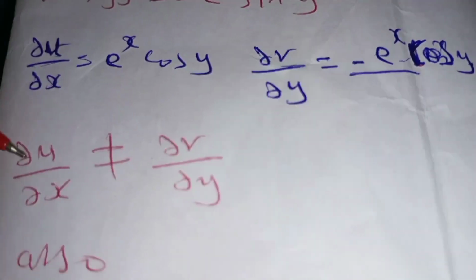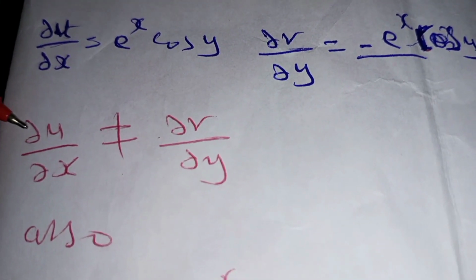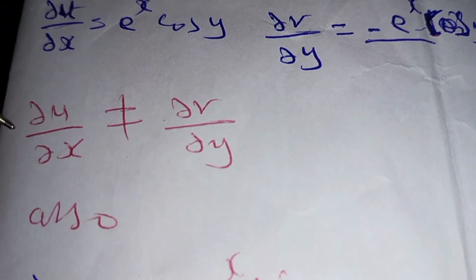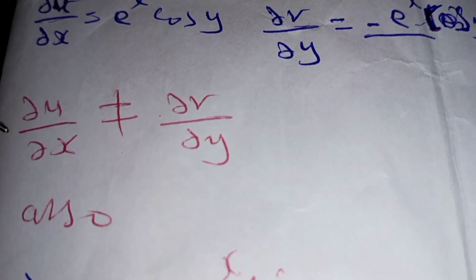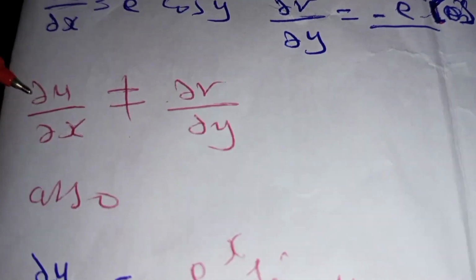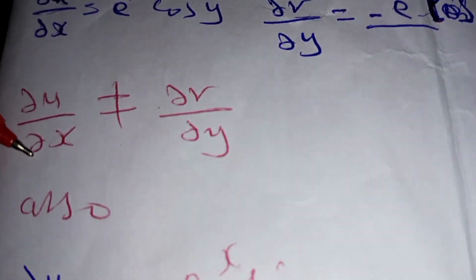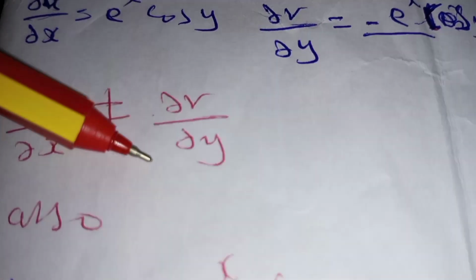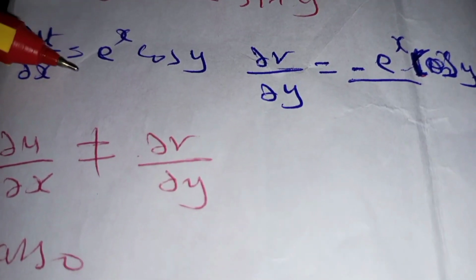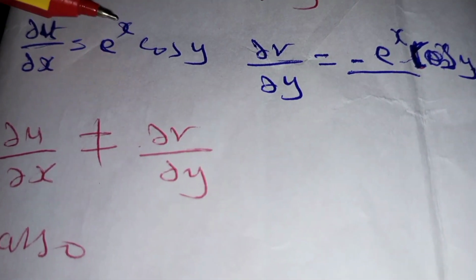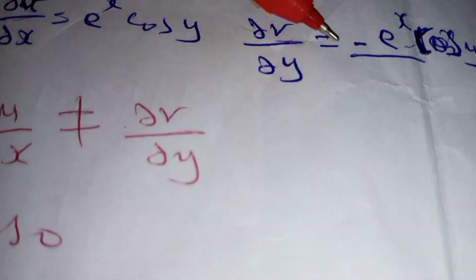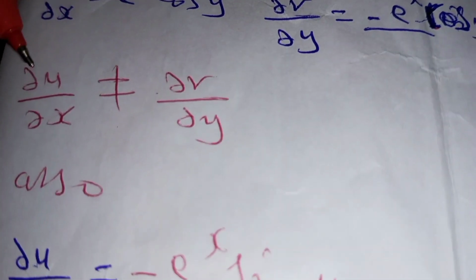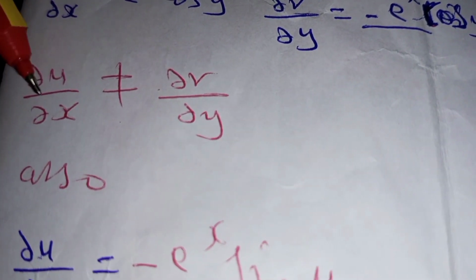Then we compare what is referred to as the Cauchy-Riemann equations. If the function is analytic, then the Cauchy-Riemann equations are satisfied. And in our case, the partial derivative of u with respect to x is not equal to the partial derivative of v with respect to y. As you can clearly see here, exponential x cos of y is not equal to negative exponential x cos of y. And clearly, it means that the given function is not analytic everywhere.